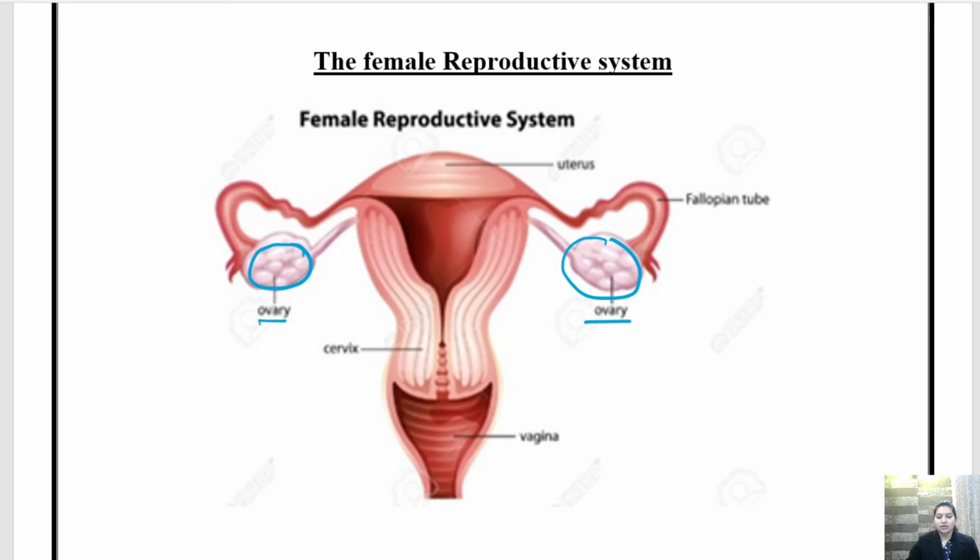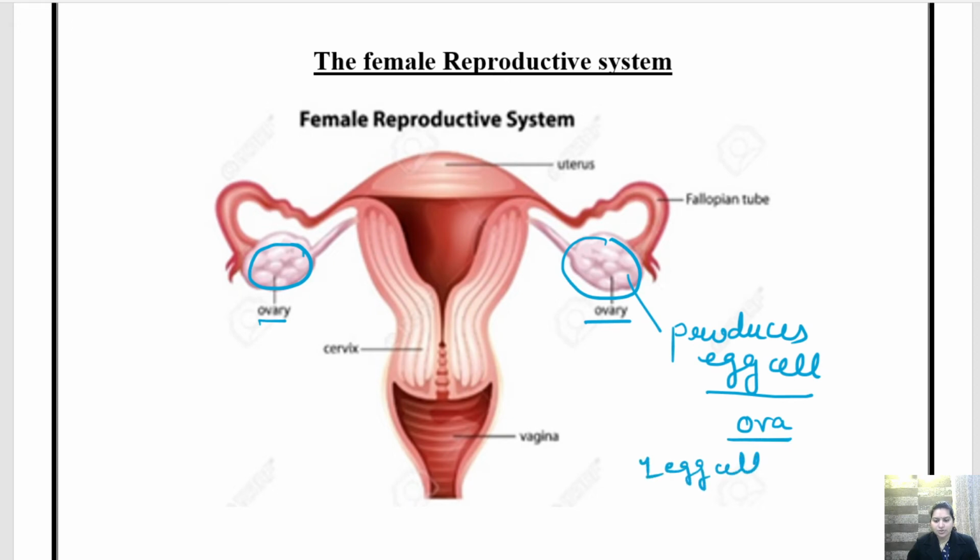Now this ovary produces egg or egg cell. Clear? The egg cell is also called ovum. And if we are talking about one single egg cell, it is called ovum. So this ovary produces egg or ovum.